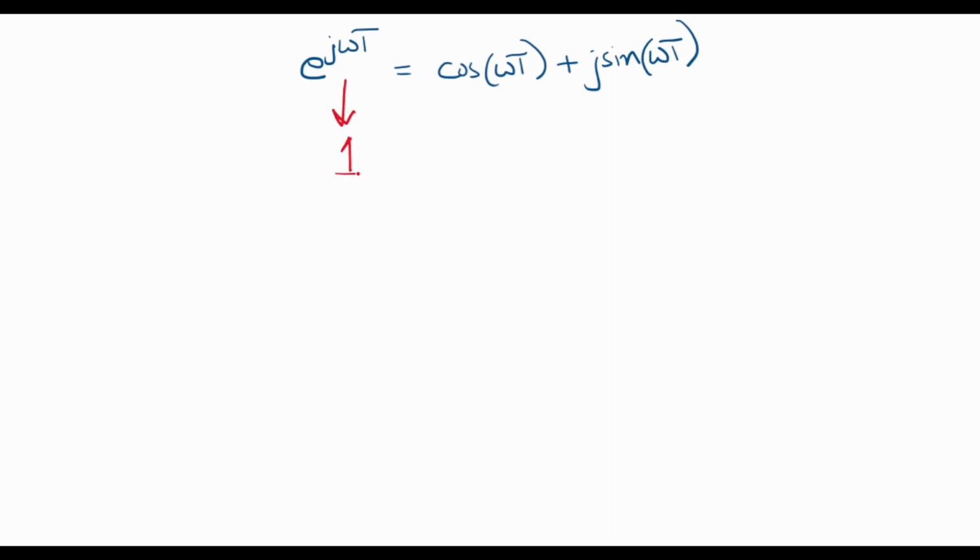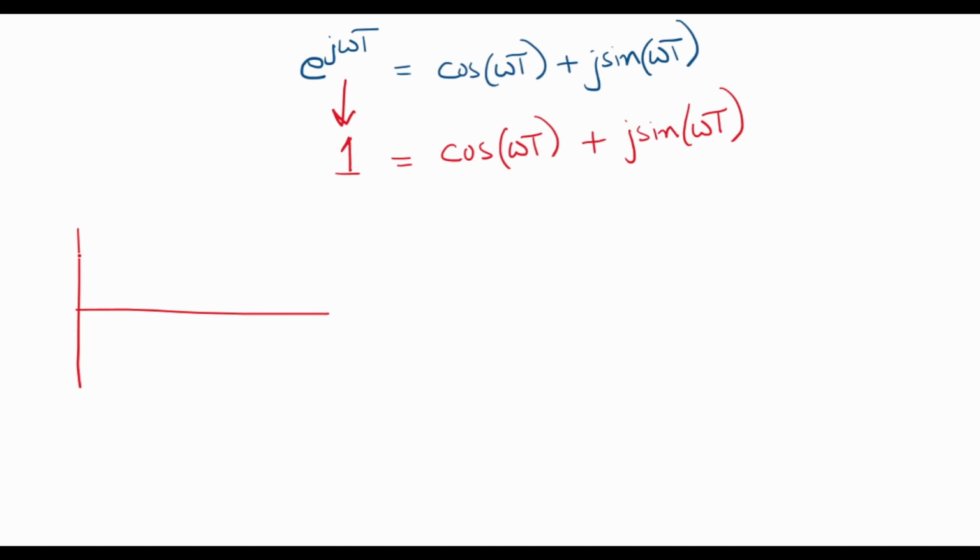So replacing e to the power j omega T with 1, we are interested in finding out when cosine omega T plus j sine omega T equals 1. A cosine signal, you all know, starts at 1, goes to 0 at pi by 2, and then goes like this.